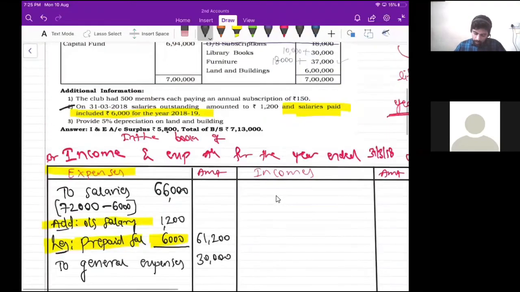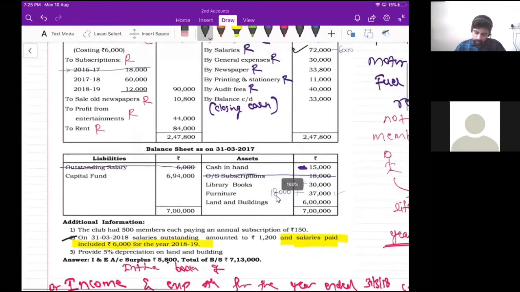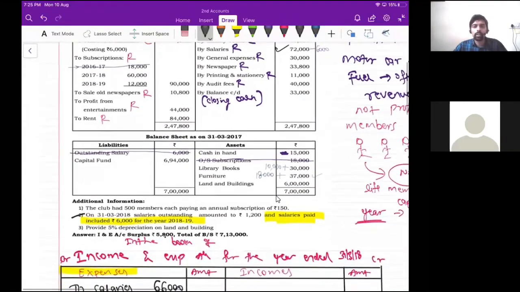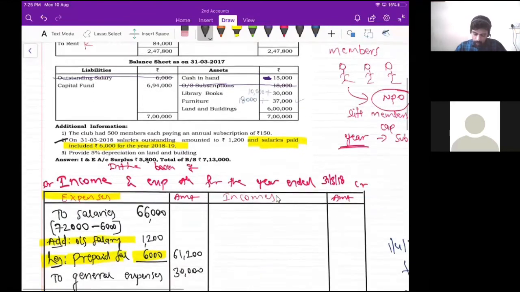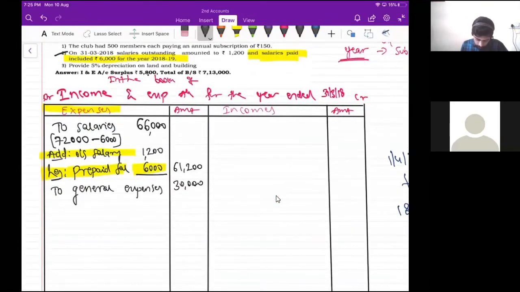Then after general expenses, which is the next item, guys? Newspaper, right? So newspaper is 33,800. We are done with general expenses. Next item is newspaper. Is there any adjustment for newspaper? I think no. Newspaper 33,800.